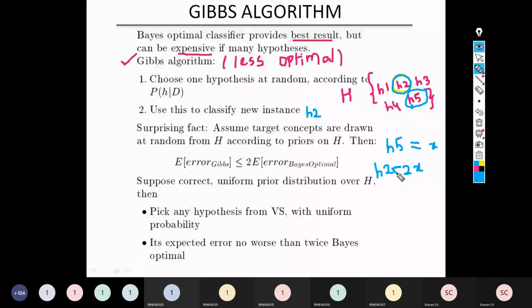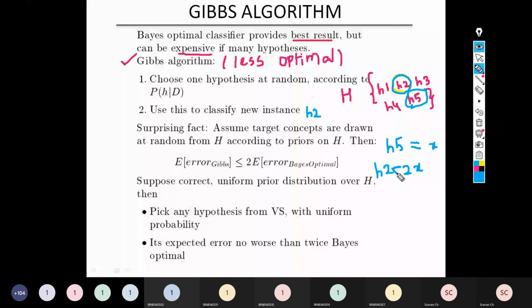And if you are fine with that, means if you accept this error rate, if you think that okay, fine, anyhow it is not crossing 2X, I am fine with this error rate, then you need not find the best possible hypothesis. You can use any random hypothesis from that set. That is the meaning of Gibbs algorithm. Is it clear to everyone? Gibbs algorithm is clear to everyone?